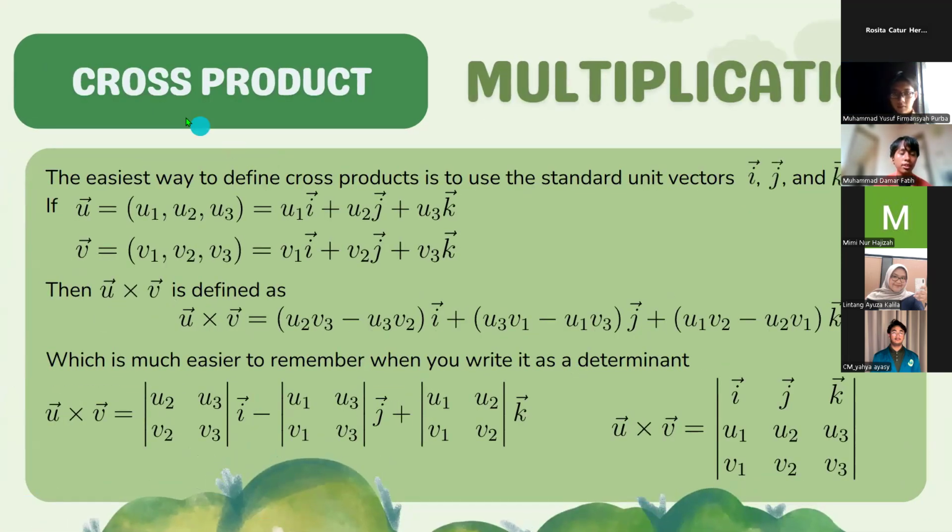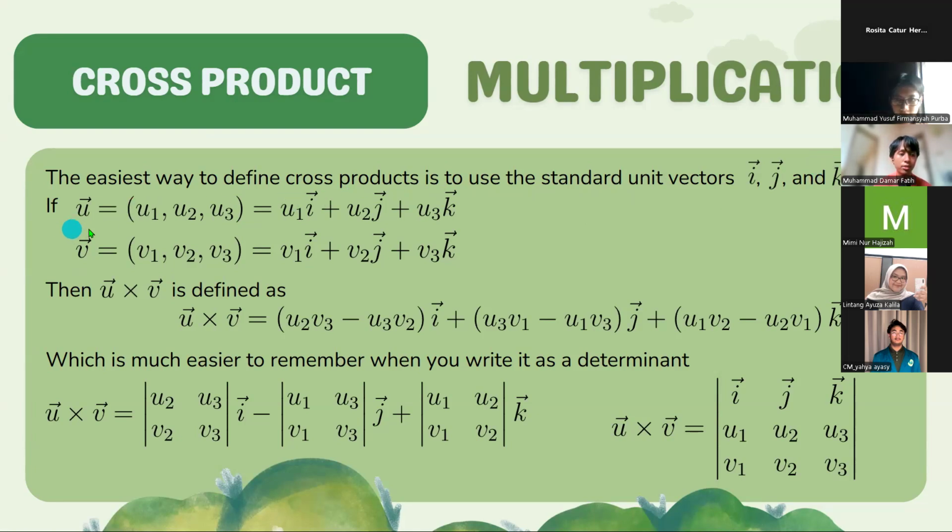Next is cross product. The easiest way to define cross products is to use the standard unit vectors, vector I, vector J, and vector K for a three-dimensional real space.